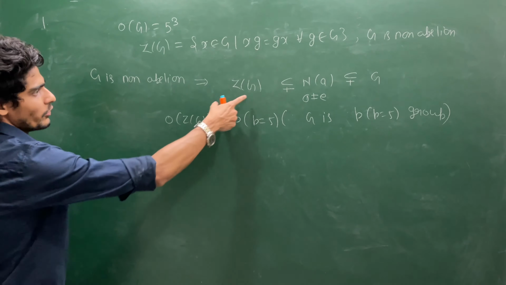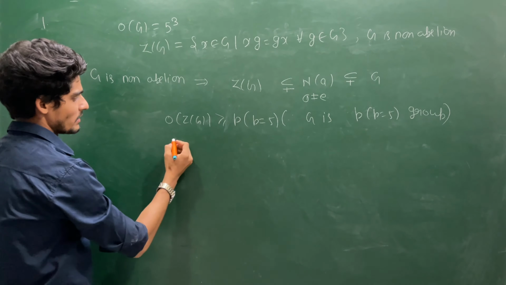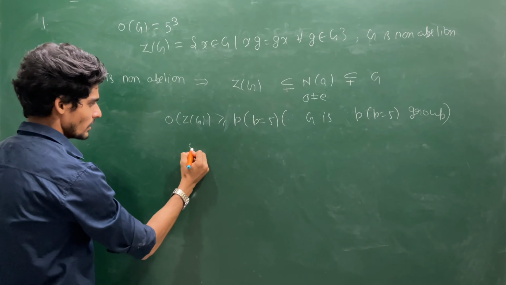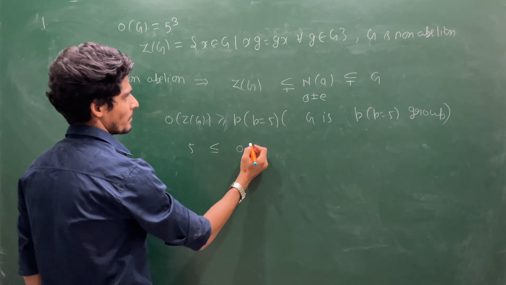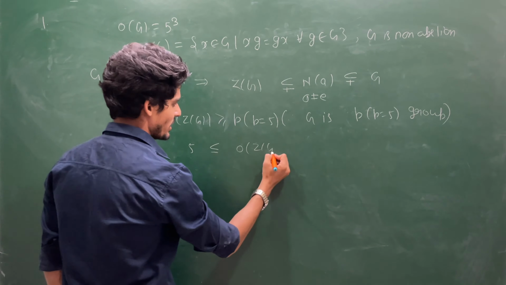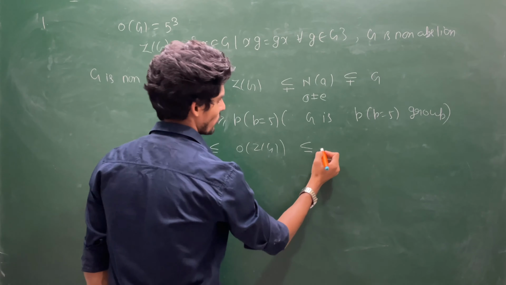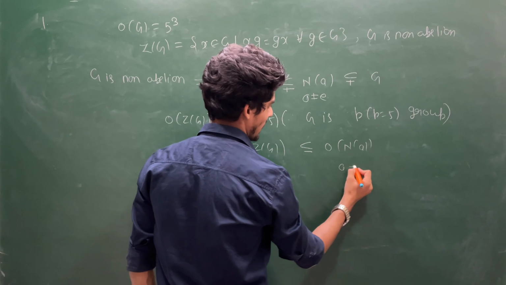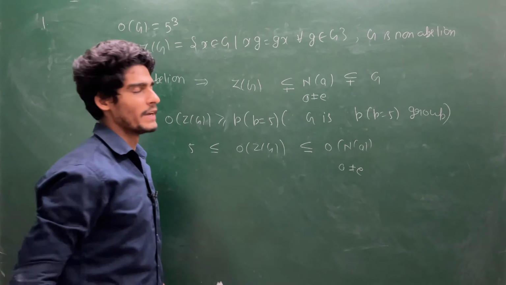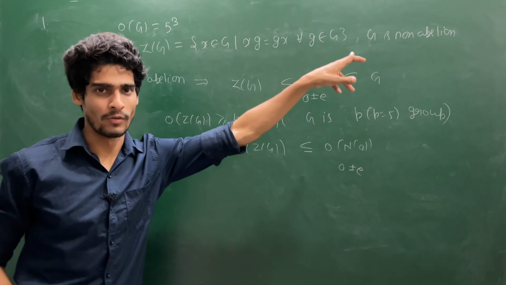Now if you take order here, so you can say 5 is less than or equal to order of Z(G), less than or equal to order of normalizer of A, where A is non-identity element, because if you choose A to be identity, then the normalizer will be whole of group.